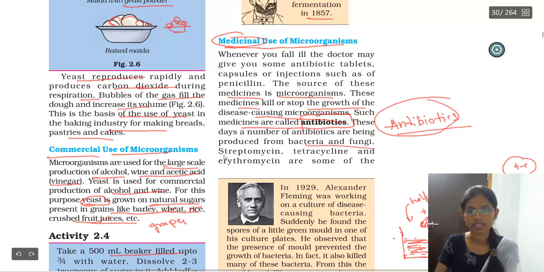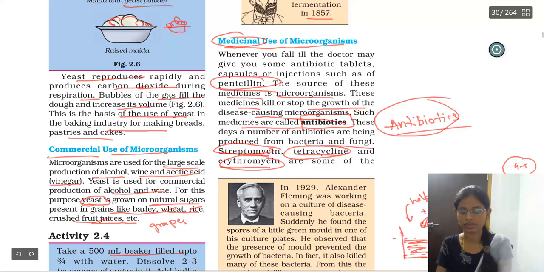Streptomycin, tetracycline, and erythromycin are some of the antibiotics. And here they give penicillin. This is also an antibiotic. So streptomycin, tetracycline, erythromycin, penicillin, all these are antibiotics.